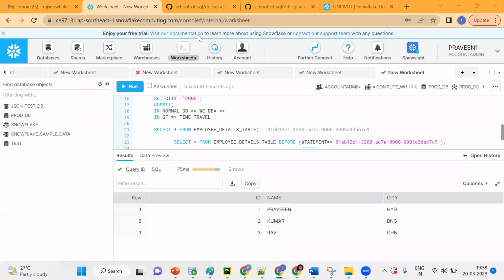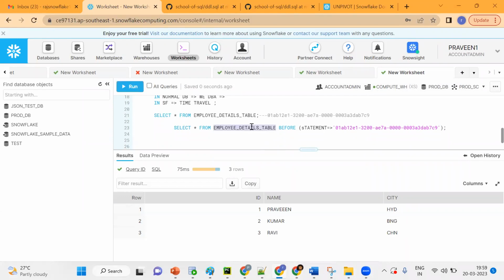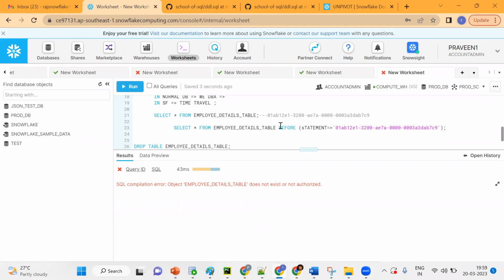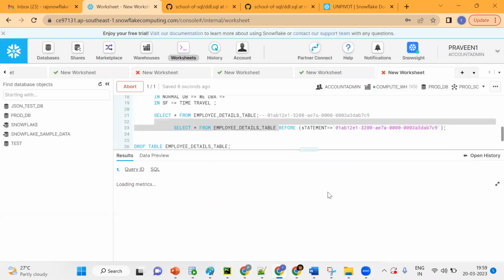This is mainly used in real time, and this concept is also used from an interview perspective. Is this clear so far? Suppose I mistakenly drop the table and I want to get the table back. If I select now, what happens? It won't work, because there is no table. Then how can I get it back? Can we revert that?